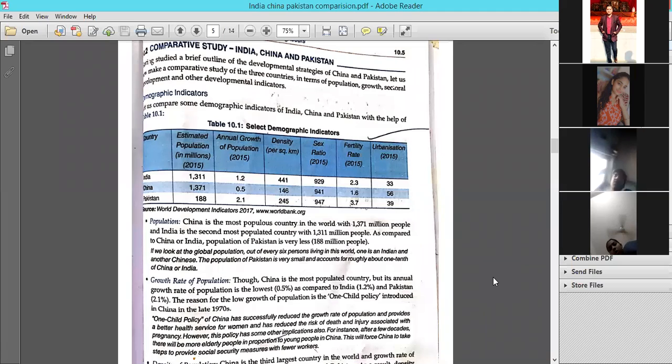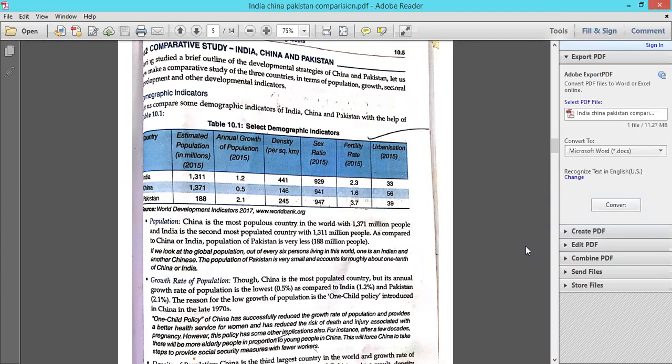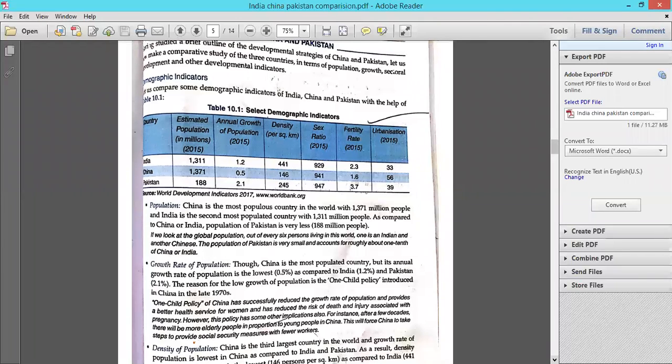That means on the basis of various things like population, annual growth of population, density, sex ratio, fertility rate, urbanization, we are going to compare India with its neighbors. I have shared the screen with you all, and I think it is clearly visible. We are taking the demographic indicators.